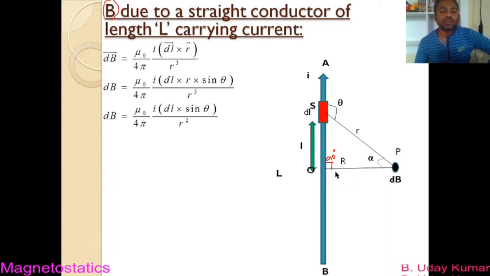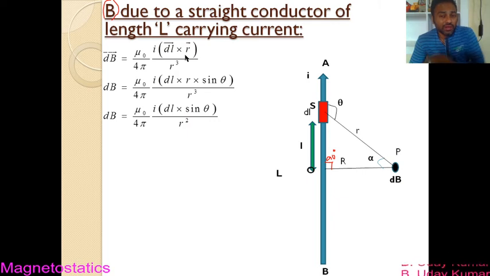So what is Biot-Savart's law? You already know that. This is Biot-Savart's law: dB equals mu 0 by 4 pi I dl cross r by r cube. Here dl cross r is the cross product of dl and r, right? You know that a cross b is ab sin theta. You already know this formula.